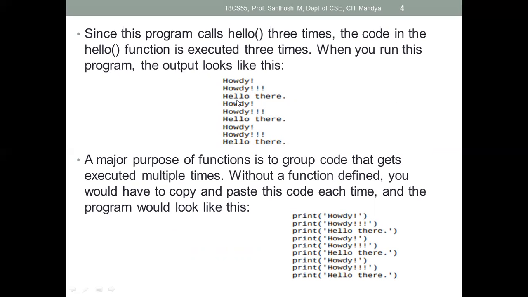So like this, 3 times it will get executed. Okay. So the major purpose of function, I already told, the major purpose of function is we have to avoid the repeated code. So now if you want to print the statements 3 times without using a function, without creating a function, then what we have to do? We have to type 9 times the print function.